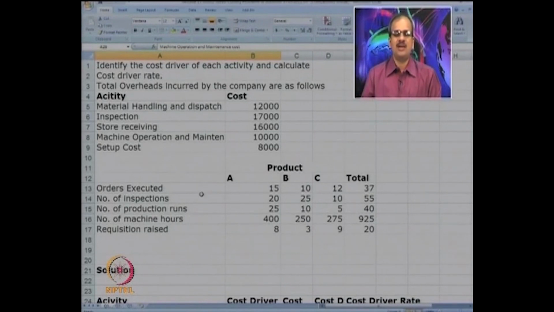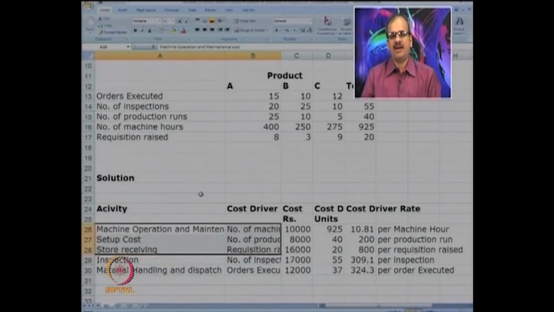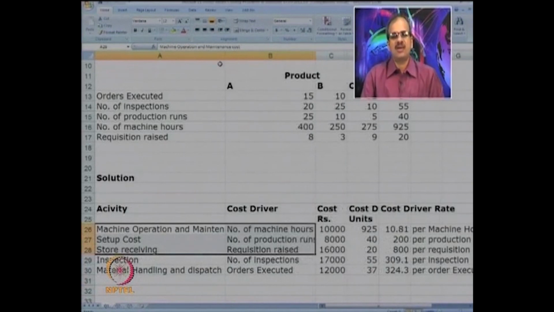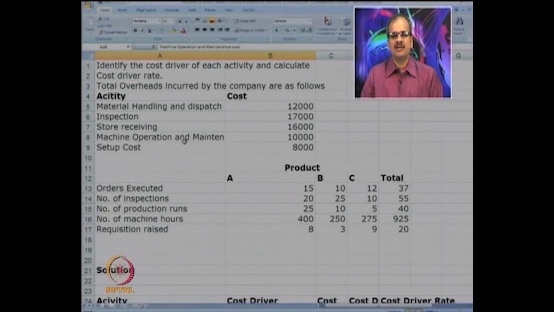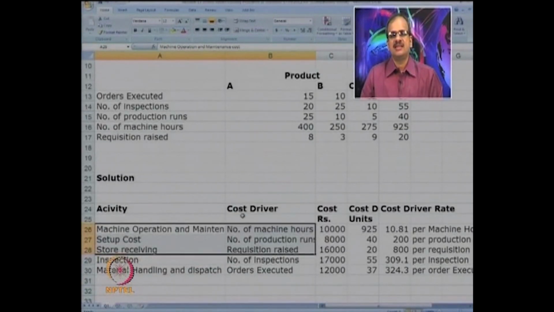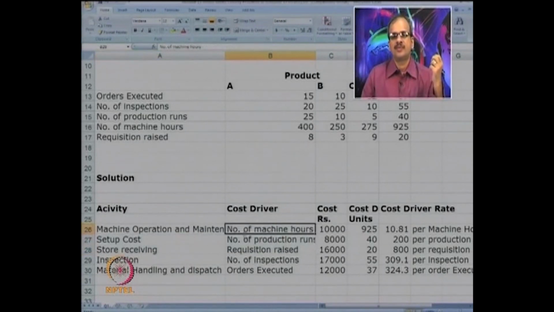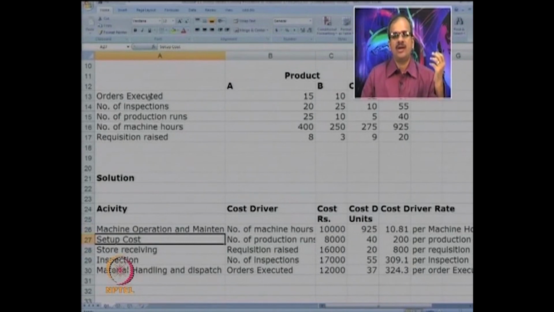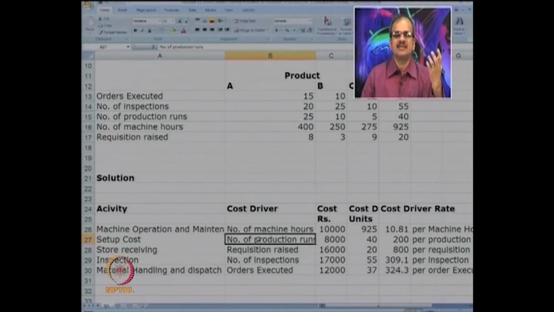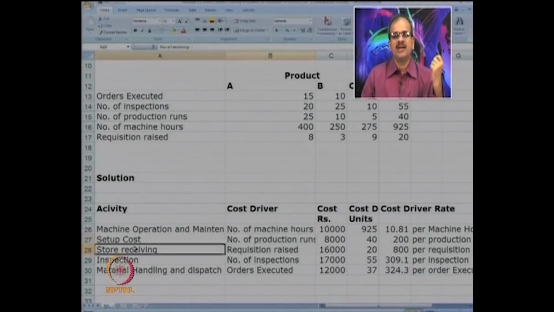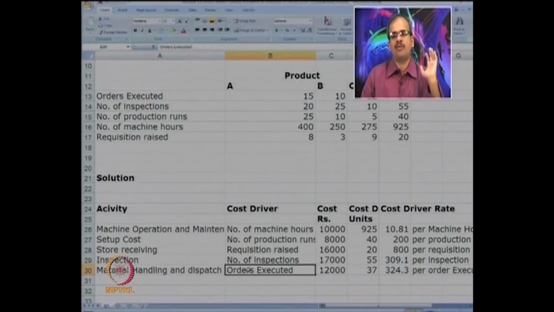Okay. Now let us look at the identified cost drivers. So first cost was machine operation and maintenance. You can just go up and check that. The best cost driver is naturally the number of machine hours. For setup cost, we have the number of setups or number of production runs, which is the same as setups. Then for store receiving, the requisitions raised; for inspections, the number of inspections; for material handling, the number of orders.